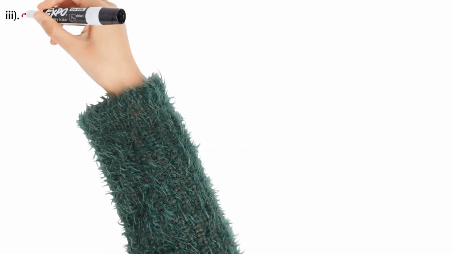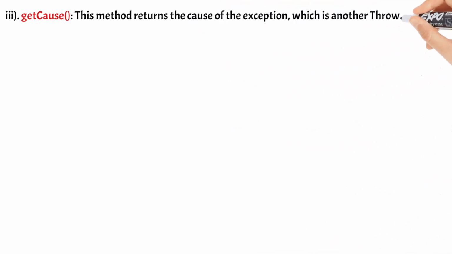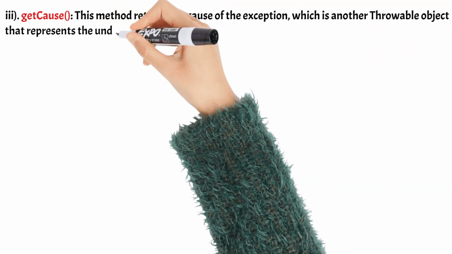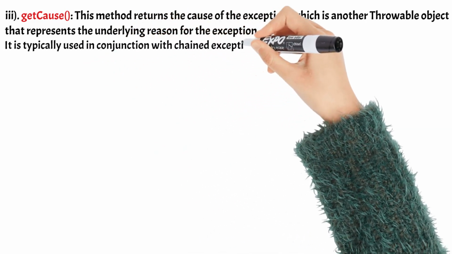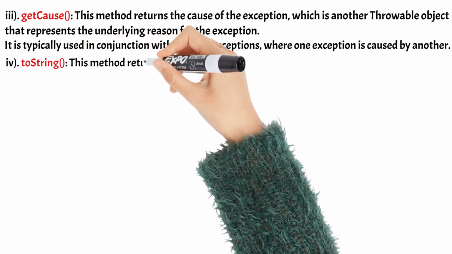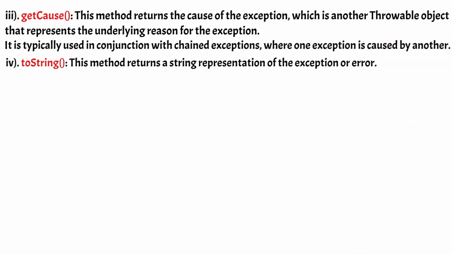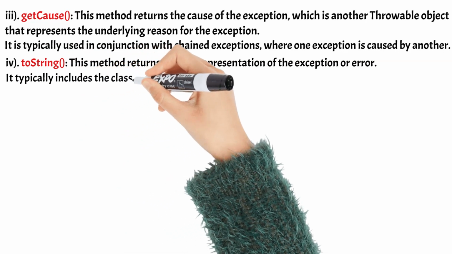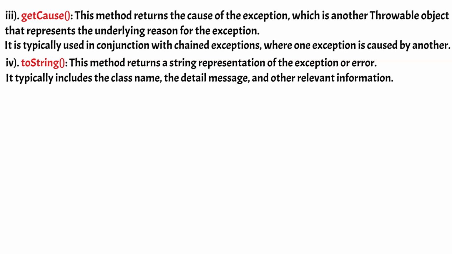3. getCause. This method returns the cause of the exception, which is another Throwable object that represents the underlying reason for the exception. It is typically used in conjunction with chained exceptions, where one exception is caused by another. 4. toString. This method returns a string representation of the exception or error. It typically includes the class name, the detail message, and other relevant information.